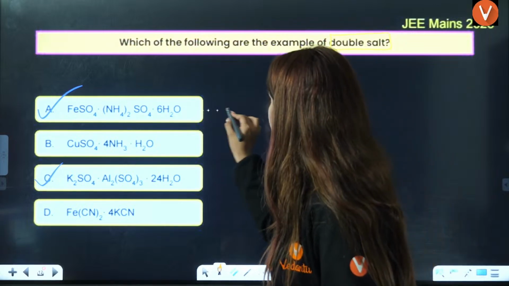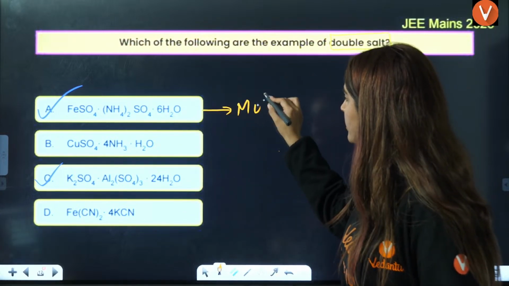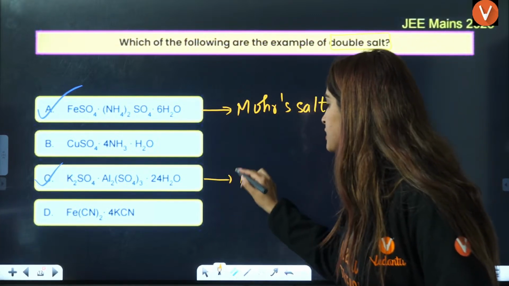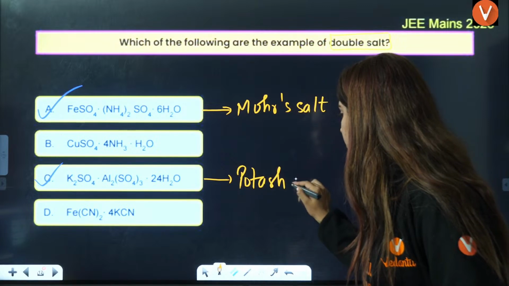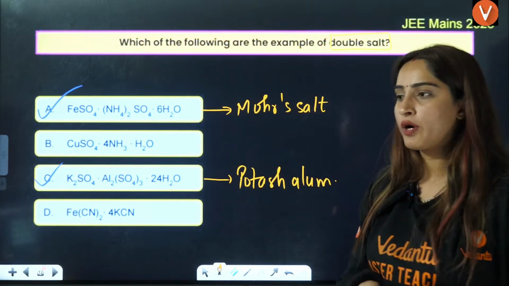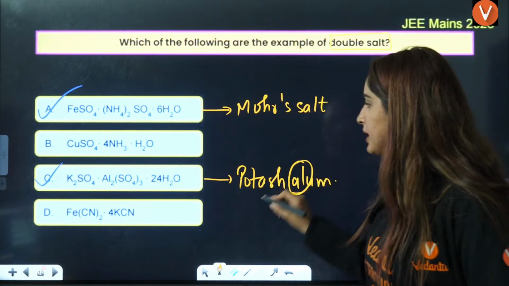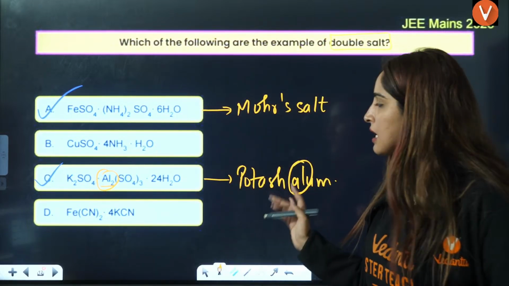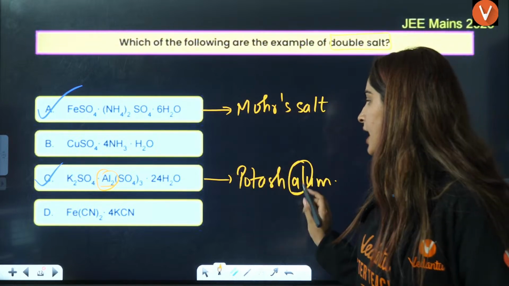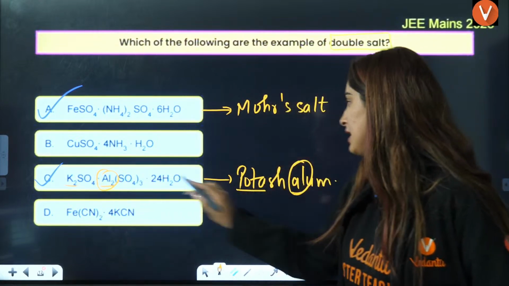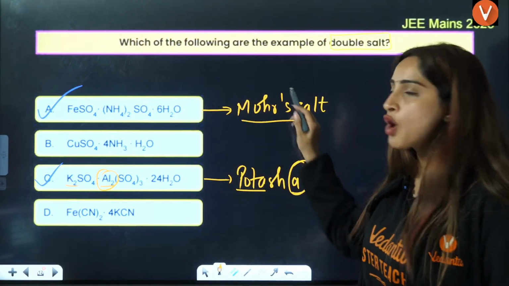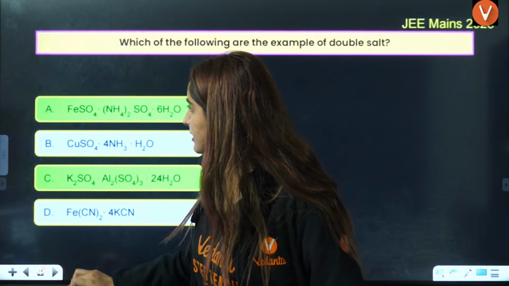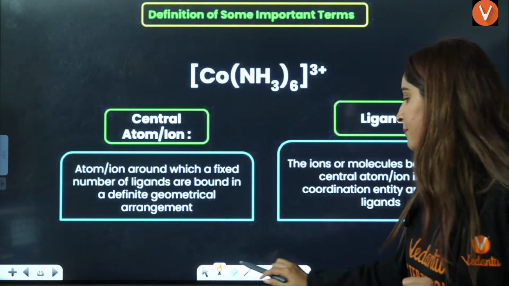So here, as you can see, this is Mohr's salt. You should know the formulas also. This is Mohr's salt and this is potash alum. You can remember this by aluminium, Al. Potash alum: potassium, alum, aluminium. And this is Mohr's salt. Two very, very important double salts that they can directly ask you in the exam.